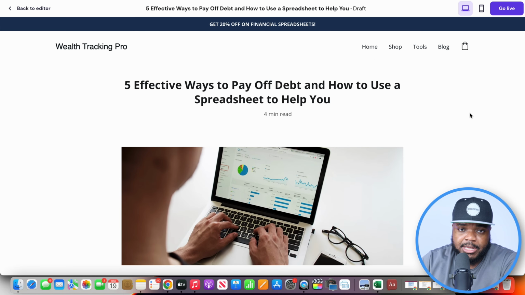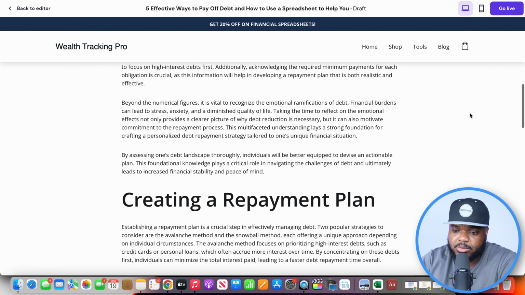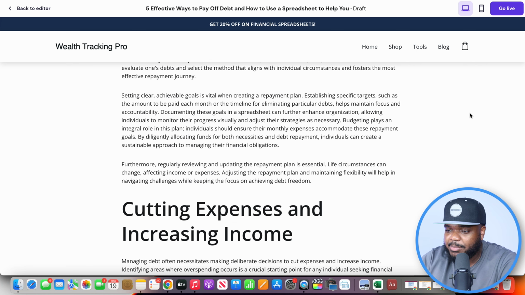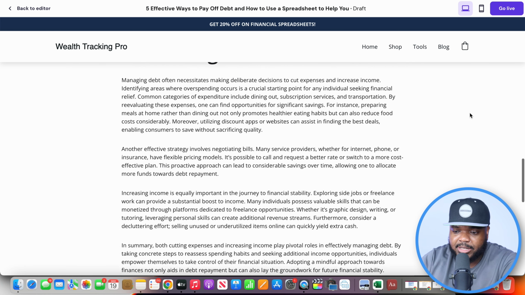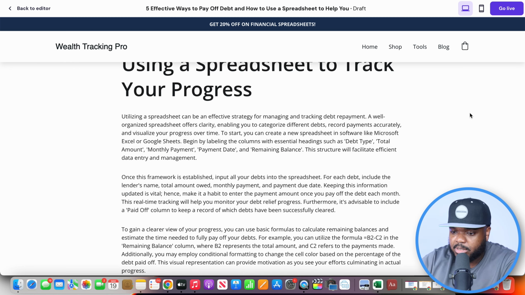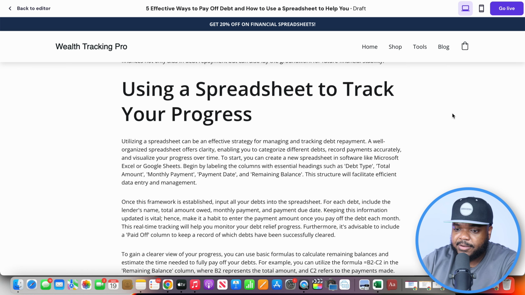And just like that, in less than probably 1 minute, it was able to come back with this fully written article. If you wanted to write an article like this yourself, it would probably take maybe a day, probably 2 days, probably even longer than that. It's written it in a way where it's going to advertise the spreadsheet. It's also considered SEO, which is search engine optimization, ensuring to include the right keywords for it to rank in the Google search results. But this is definitely mind-blowing. It's definitely revolutionary, being able to combine all of these different AI tools together.